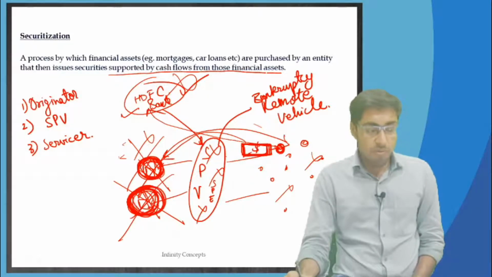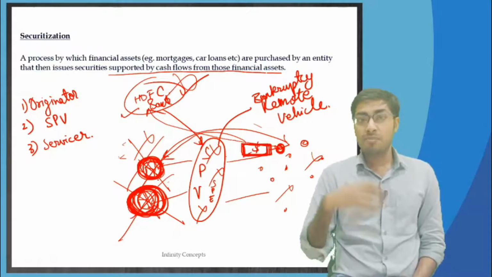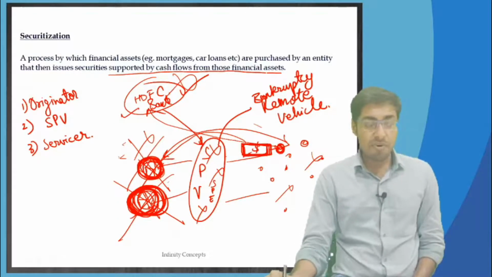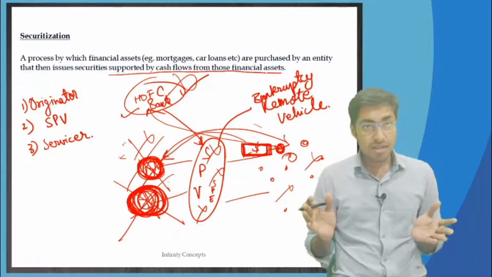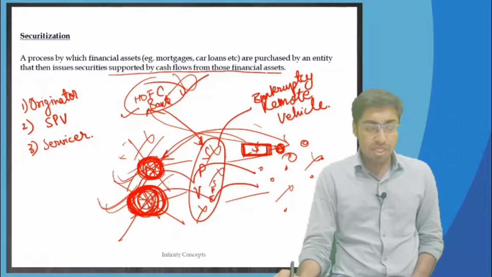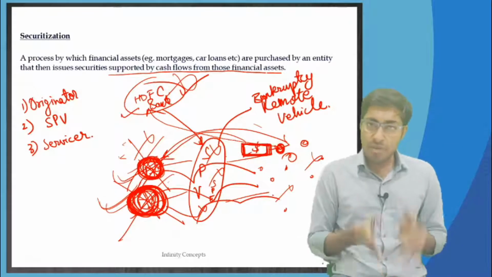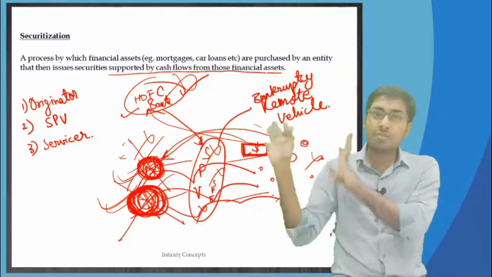Now if these home loan borrowers don't pay money, then SPV is not responsible or liable to pay any amount to investors. It is the investors who will have to take the loss. Correct? Well, if these home loan borrowers very happily pay all the EMI, then SPV will transfer all the money to the investors. SPV is not going to keep anything with itself. SPV's work is just to take money from one side and pay to the other side.